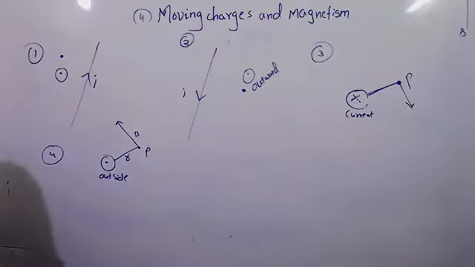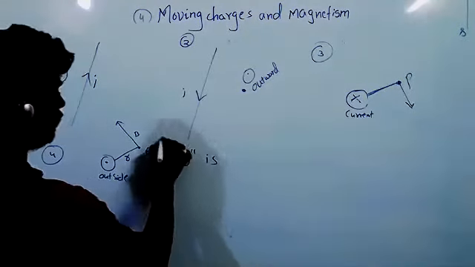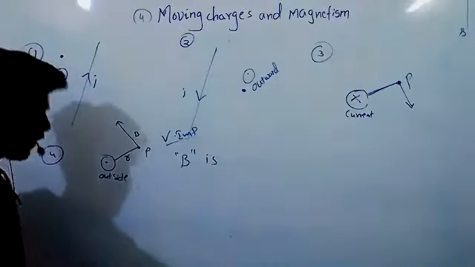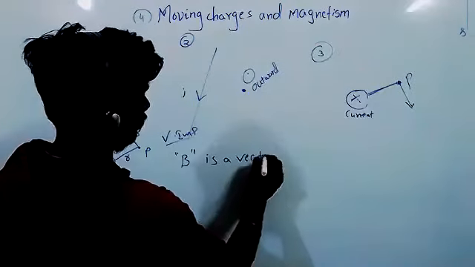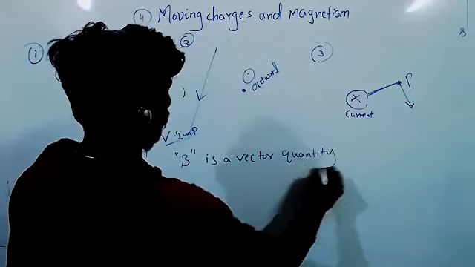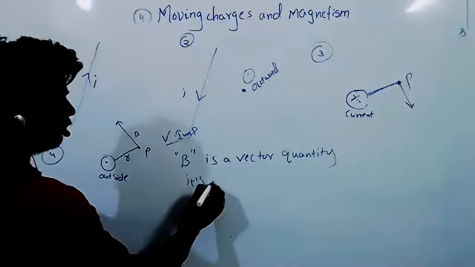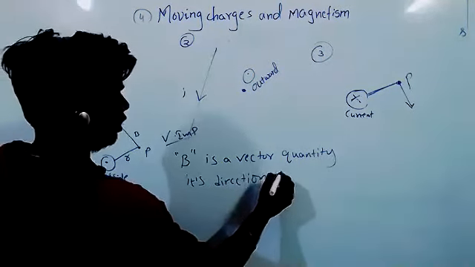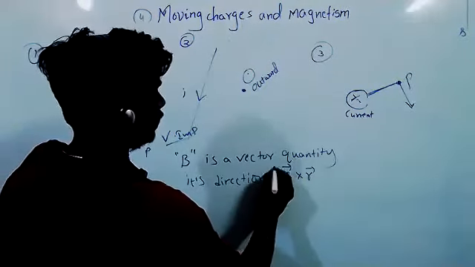Right? So, B is a vector quantity. Its direction is along dl bar cross r bar.